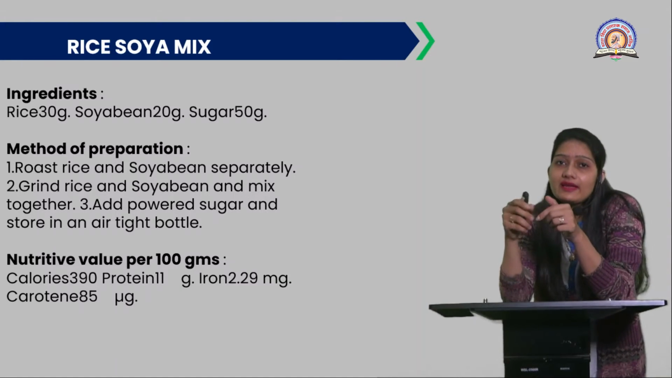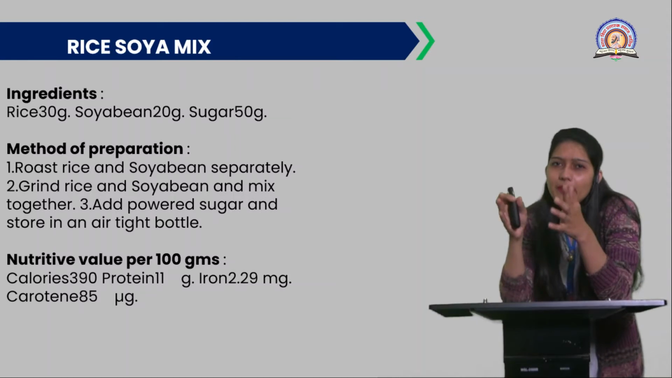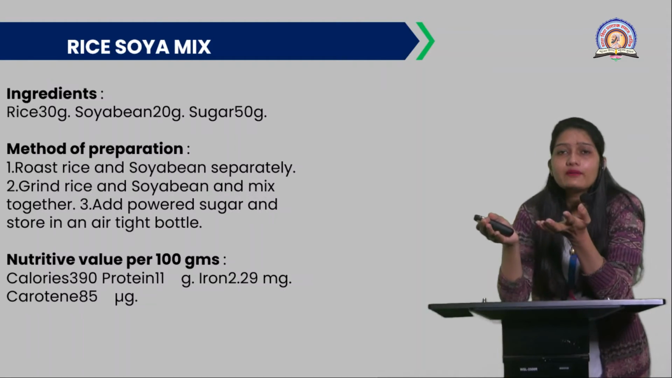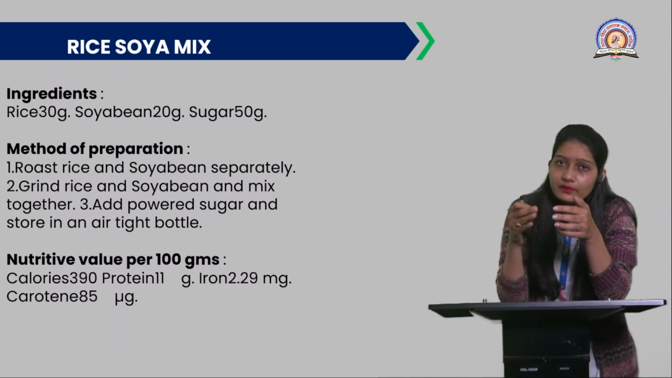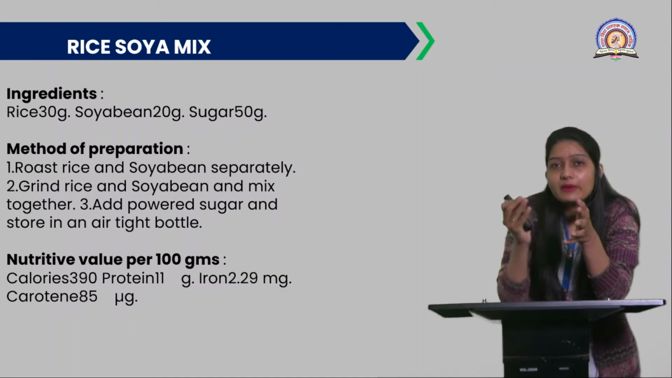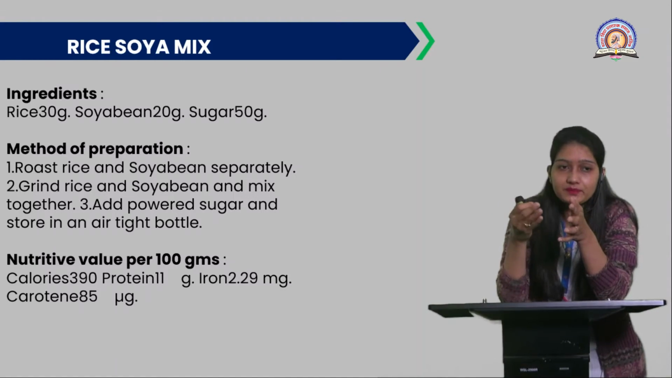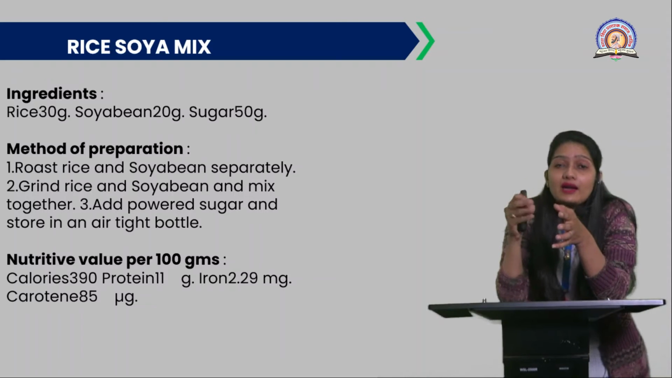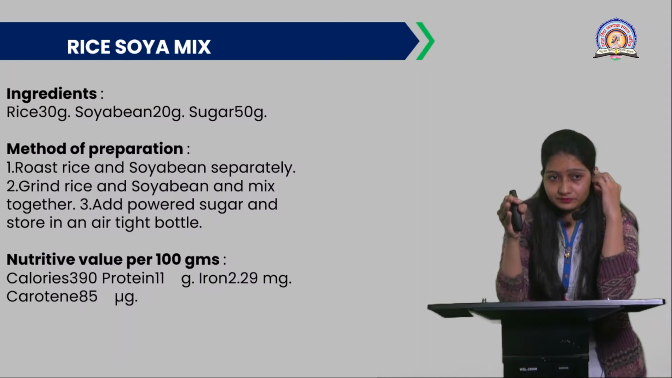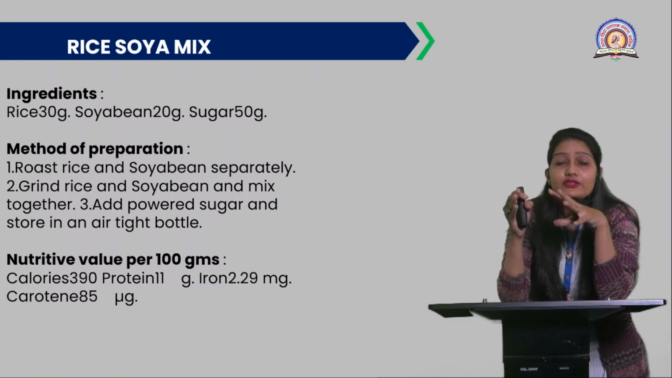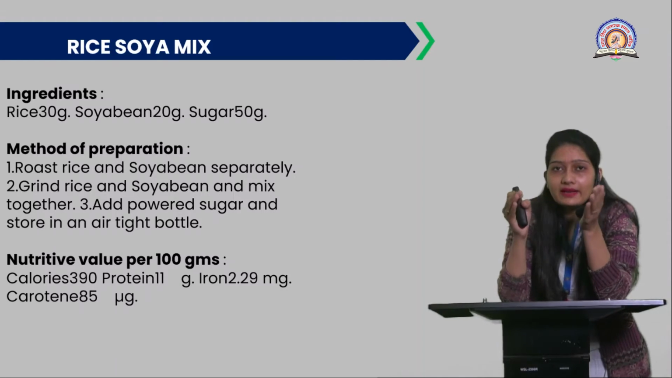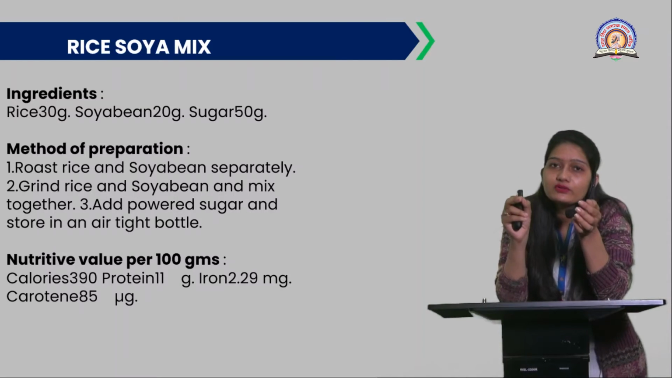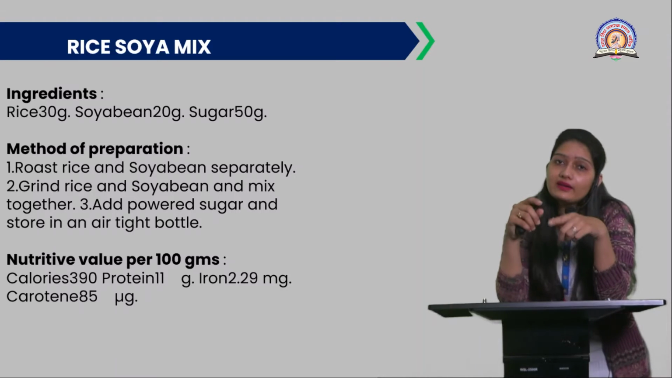Roast rice and soya bean separately in a pan or in a kadhai, whatever you have. Then grind both the soybean and rice in a mixer. And then you can add powdered sugar and a pinch of common salt, and store this powder. You can store it in an airtight container.